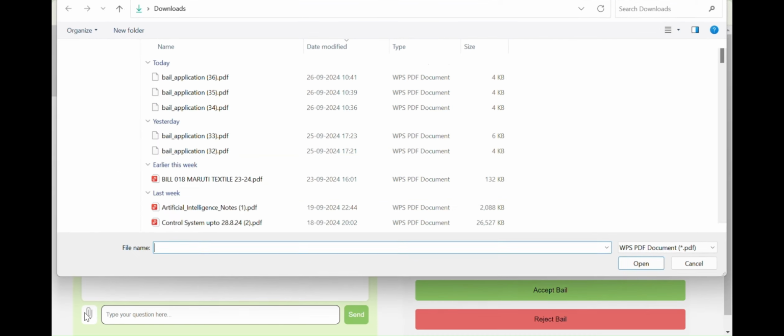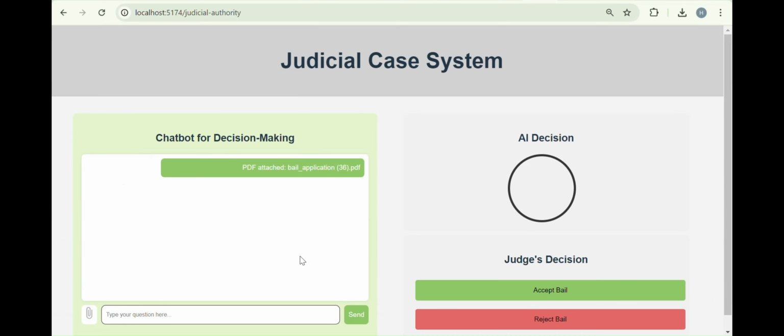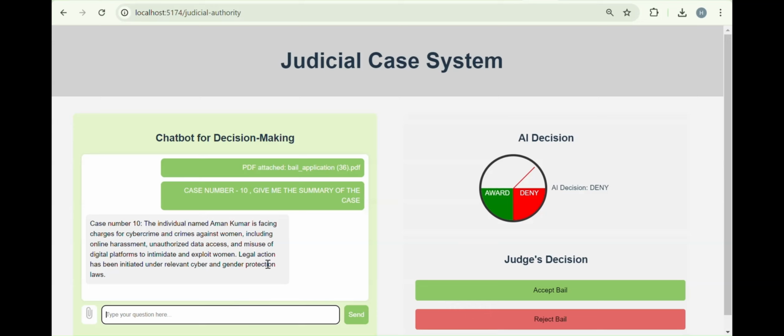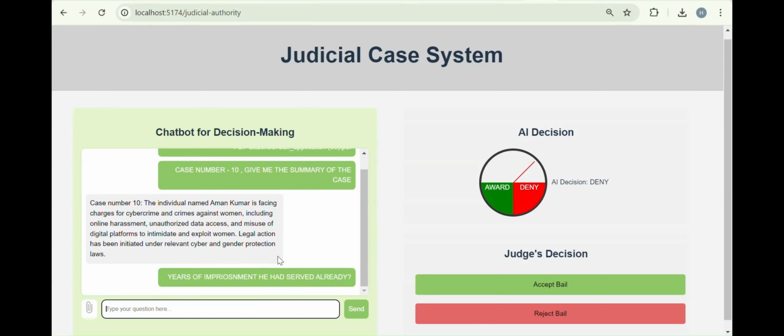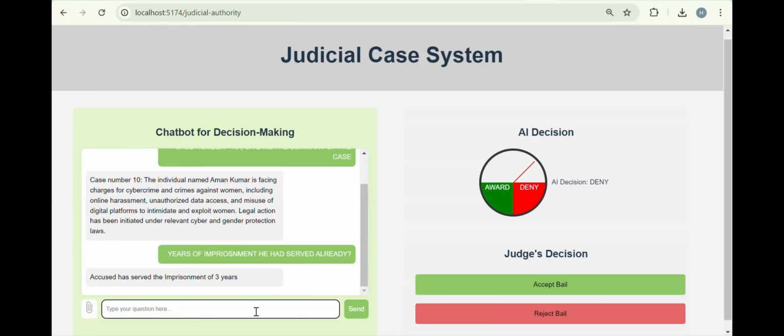Here, the judge can upload his file from the saved database and ask basic questions. Like here we are asking case number 10, give me the summary of the case. The chatbot will take its time and reply from the given PDF, the summary in 5 or 6 lines, which we have already coded. Now, he can ask years of imprisonment, he asks basic questions like this, and the chatbot will answer based on the questions the judge has entered.